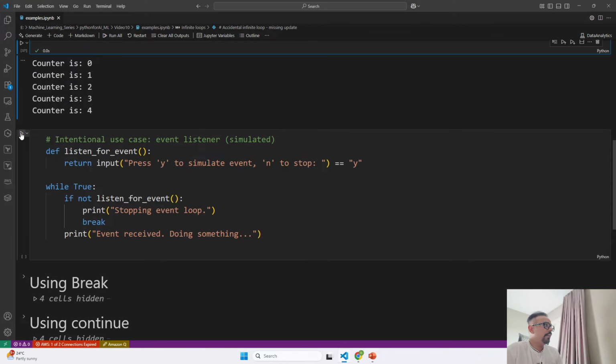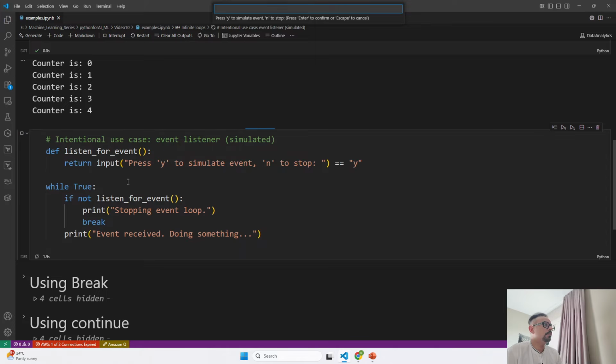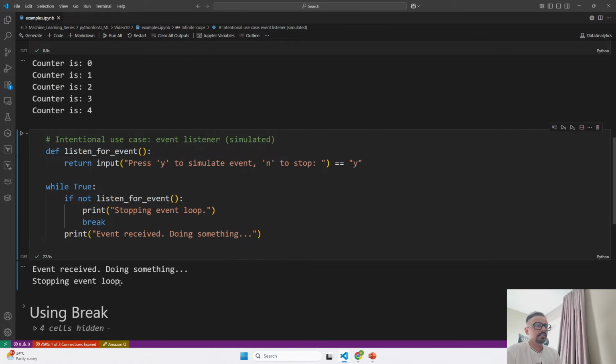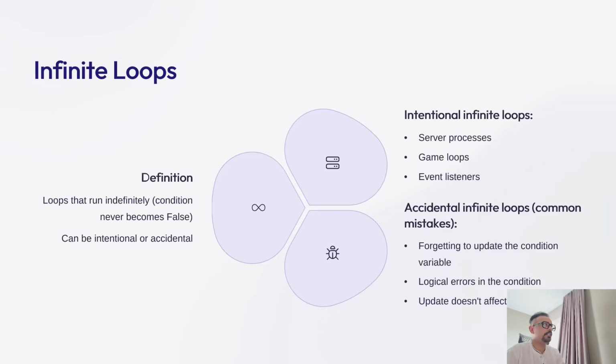So let's go ahead and run it. This is the function that we have defined. Now it is saying press Y to simulate event and N to stop. Let's first simulate Y. As soon as I pressed Y, my loop has begun. Now as soon as I press N, stopping the event loop. So by pressing Y, I start it. By pressing N, I stop it. Now let's see what's next.